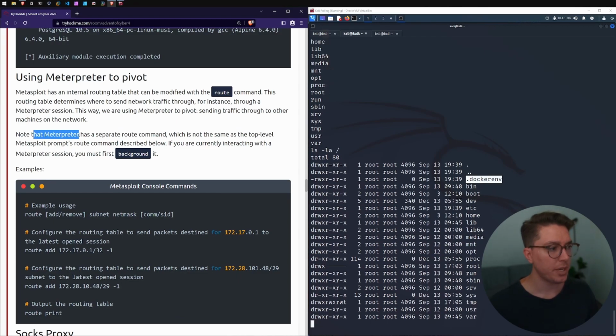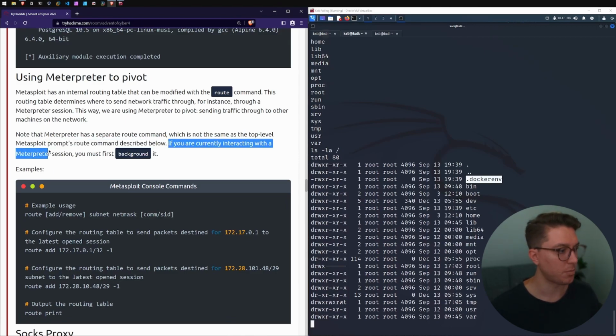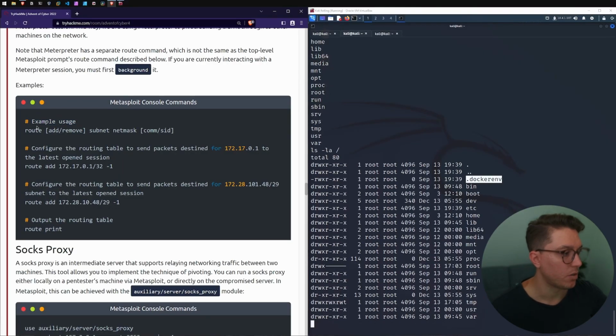Note that Meterpreter has a separate route command, which is not the same as the top level Metasploit prompt's route command described below. If you're currently interacting with a Meterpreter session, you must first background it. That's pretty confusing. Metasploit is the framework encompassing everything, and Meterpreter is one module inside. So we have an example usage here: route, add or remove, subnet, netmask, COM or SID.